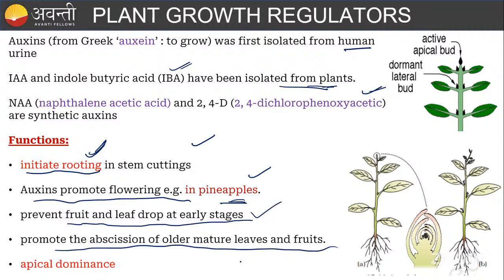And apical dominance: you can see, guys, the plant goes on increasing its length, right? There is no lateral branching, you can see. It means auxin is working on the shoot, so that is why it is inhibiting the lateral growth.